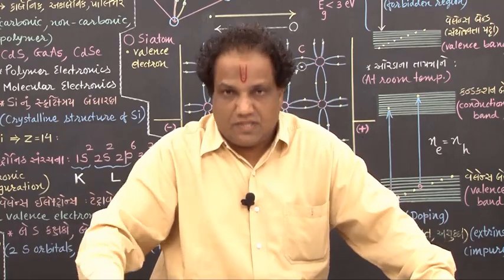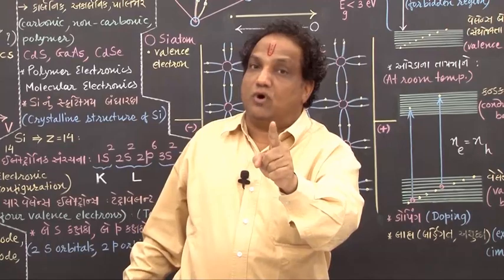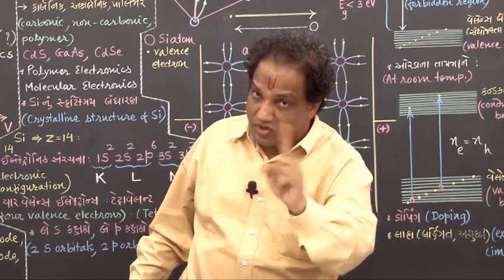Correct? Fine. Now remember, a hole is our ideal imagination only. It is no more a realistic particle. A hole is not a particle.